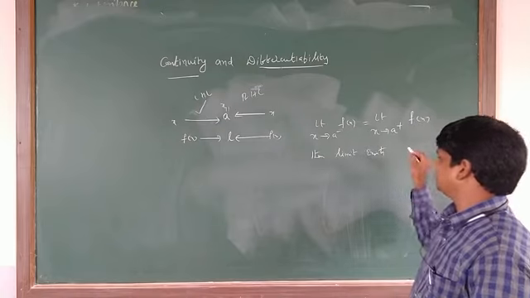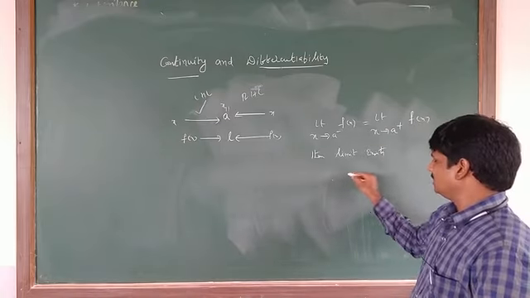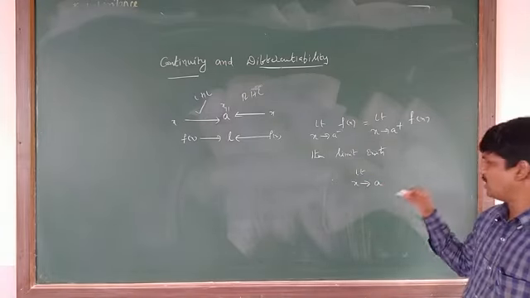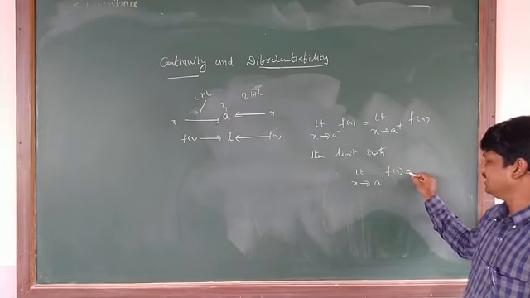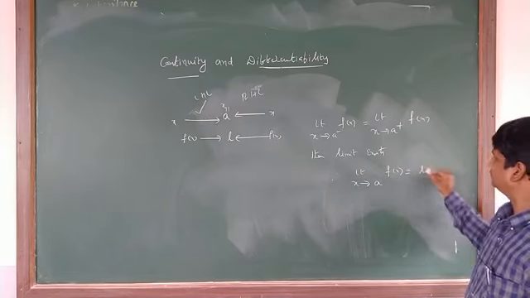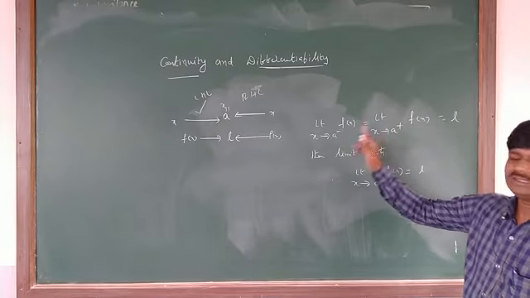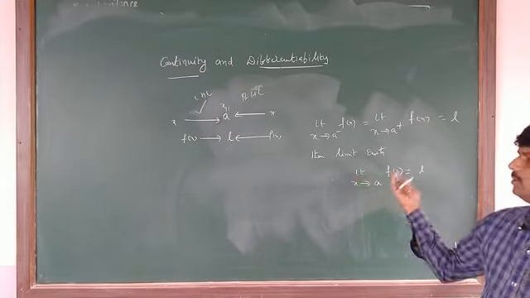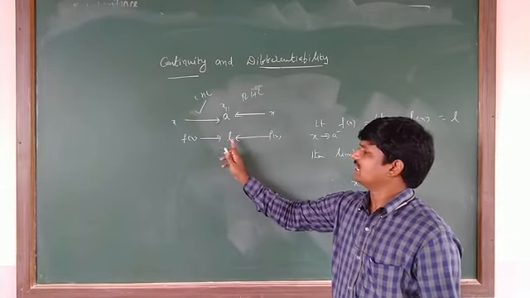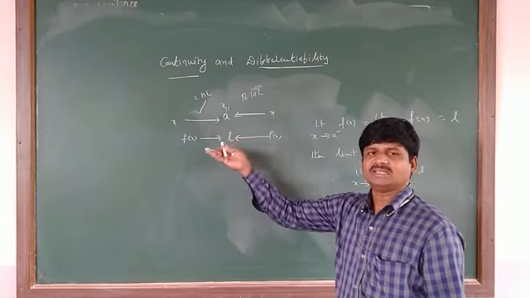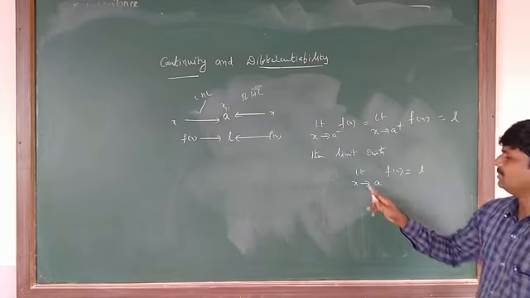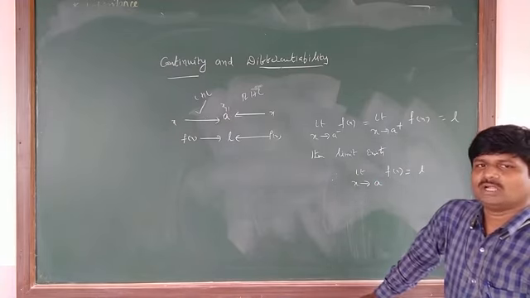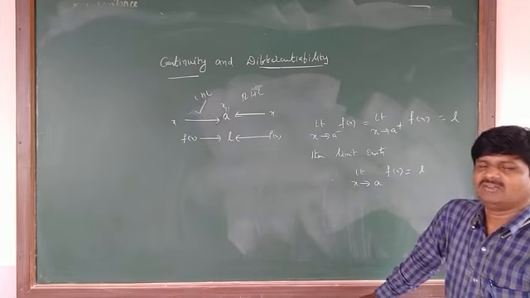The limit exists. Then what is that limit? That limit value is limit x tends to A of f of x, equal to some value, suppose L. The left limit and right limit are both L at x equal to A. Then the limit exists, and limit x tends to A of f of x is equal to L. This is the definition of the limit of a function.